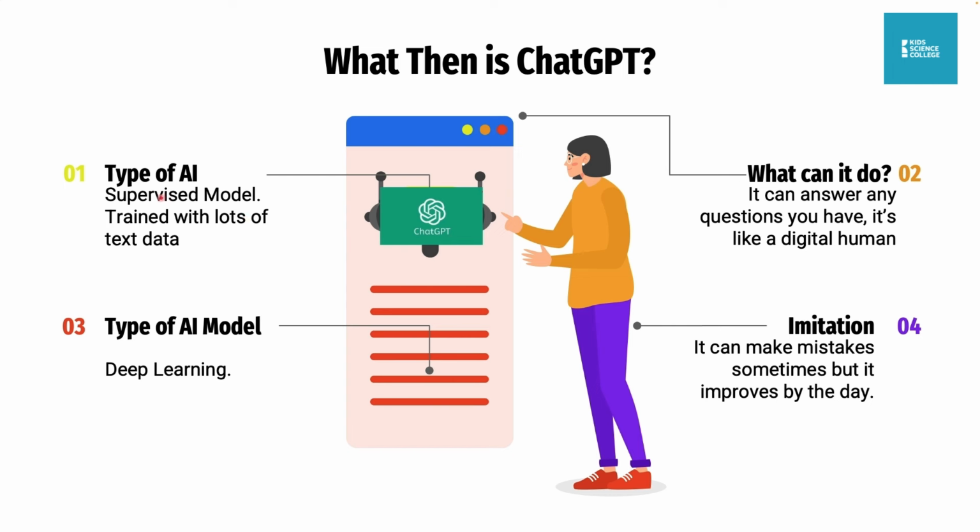So the first thing is ChatGPT is a supervised AI model, meaning that it's been trained with labeled data. Just think about the example of the baby. Imagine that the baby is ChatGPT. So you show labeled data to the baby. That's a supervised model, and it was trained with lots of text data.